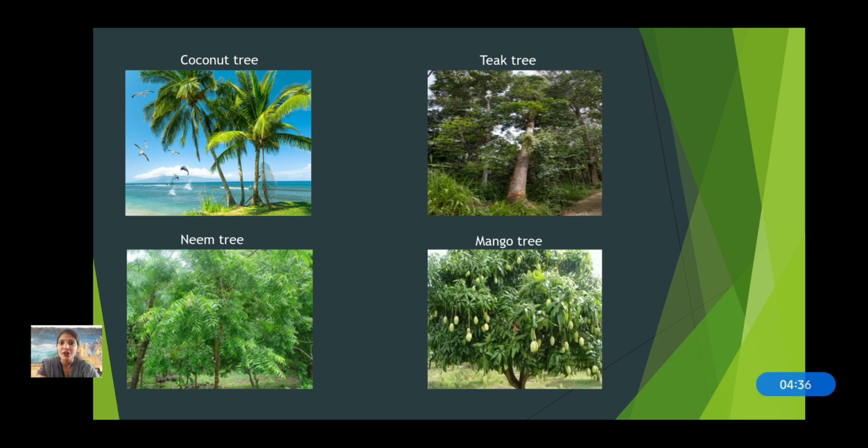And why are they all called trees? Because they have a main trunk. Can you see here also, here, then here down, here also. That's why they are known as trees. So examples are coconut tree, neem tree, mango tree and teak tree.